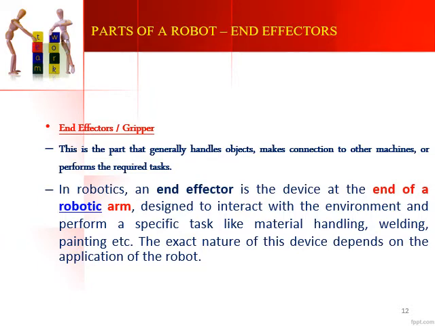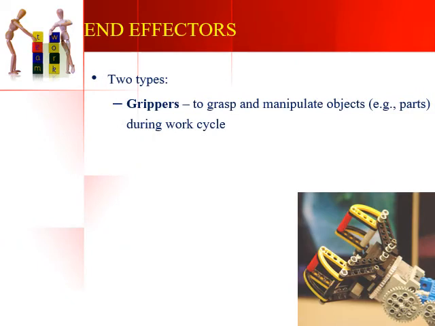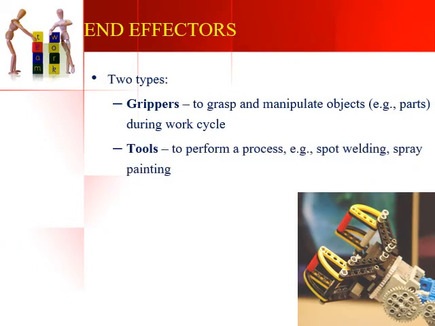Just like how human beings have a hand which is connected to the wrist, a robot will also have a wrist portion to which the end effector or the gripper is connected. There are basically two types, as I've told. End effectors are of two types. The first one is a gripper, which is used to grasp or manipulate objects, hold them, pick them and place them wherever needed.